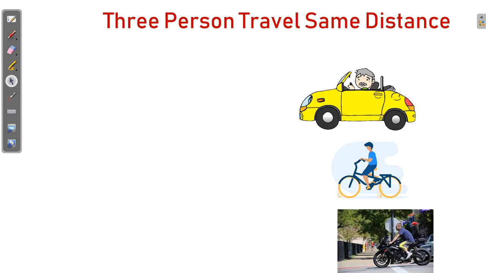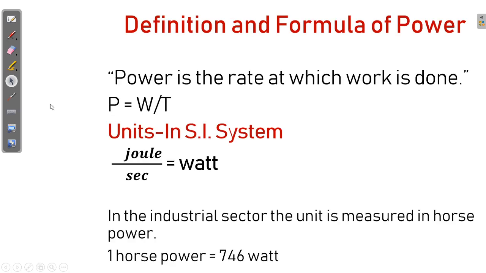So the rate of work done is expressed by the term power. So what is power? Power is the rate at which work is done.